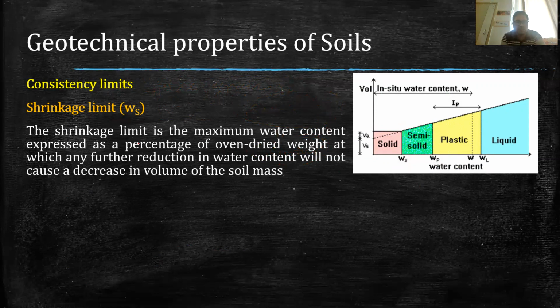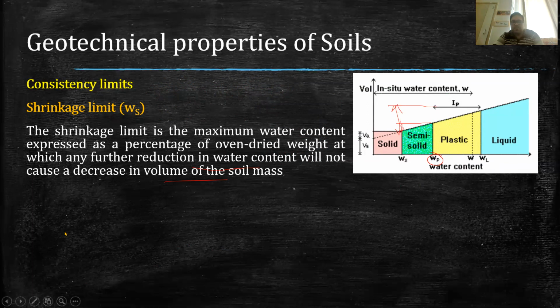So here it is. Shrinkage limit is the maximum water content expressed as percentage of oven dried weight, at which any further reduction in the water content will not cause any decrease in the volume of the soil mass. So here you can see at this plastic limit, the further increment of the volume is this one. Similarly, at liquid limit, the increment in the volume is up to this one.